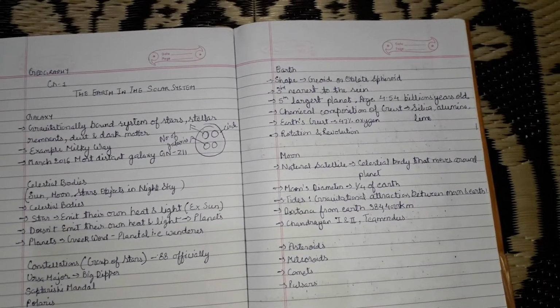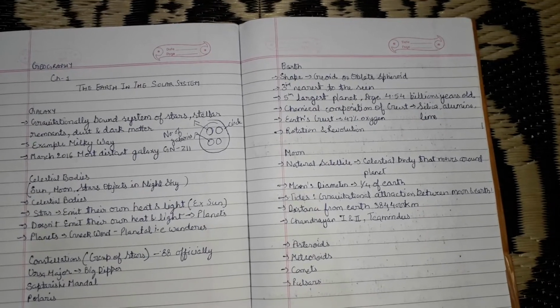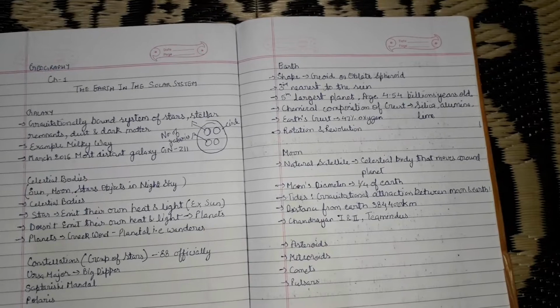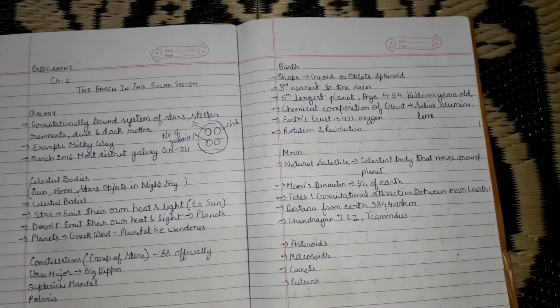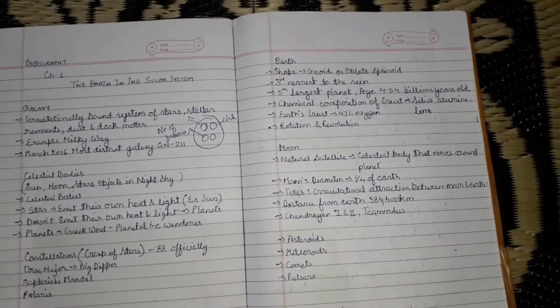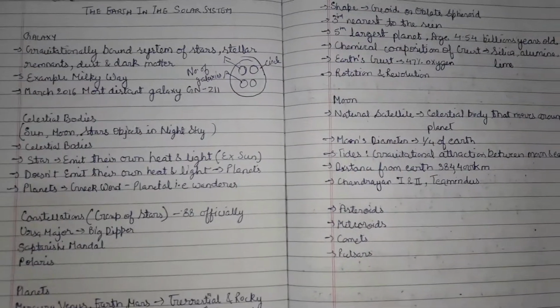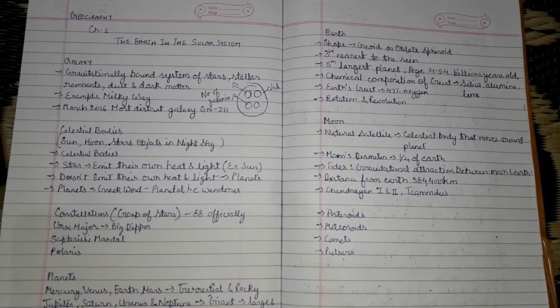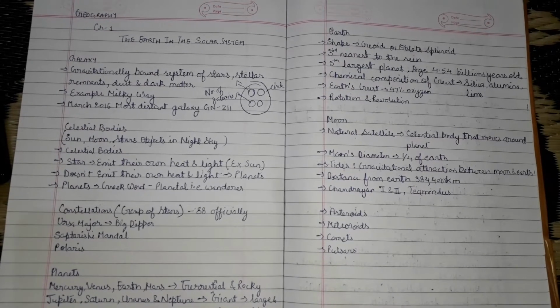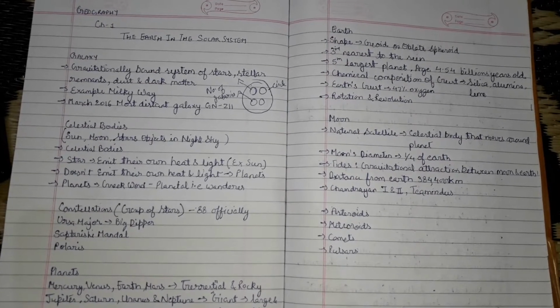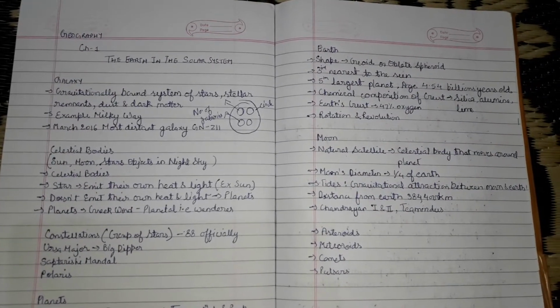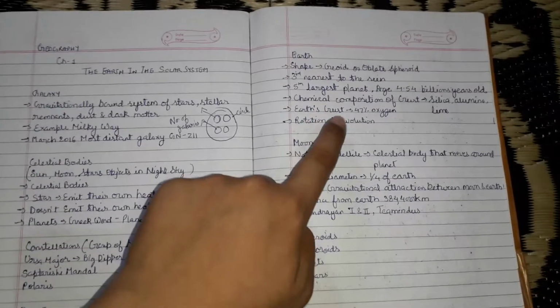When we talk about the mass of the whole earth, you have iron which is highest at 32%, followed by oxygen and silicon. The outer crust is made of silica and alumina, but both of these compounds have oxygen in them. So I can say the crust is made up of 47% of oxygen.